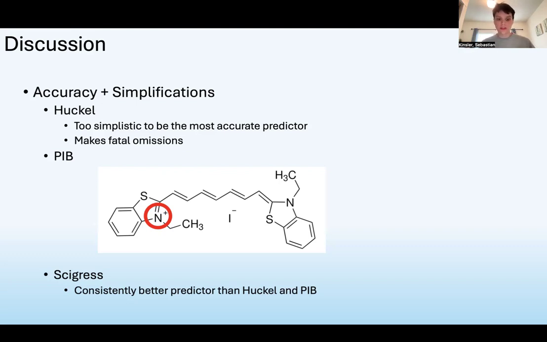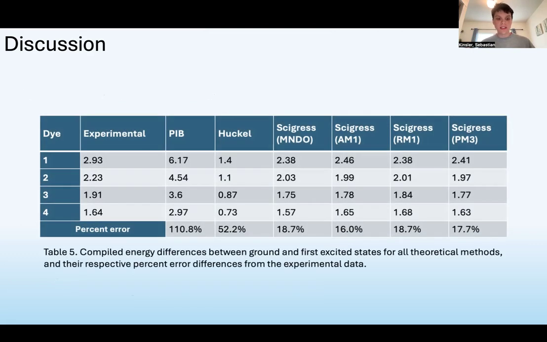The largest percent difference from a Cygress method was 18.7 from both the MNDO and RM1 algorithms, which is 33.5% smaller than the Huckel model and 92.1% smaller than particle-in-a-box. The best Cygress theoretical model was AM1, which produced a percent difference of just 16%, making it the most accurate predictor tested in this experiment.